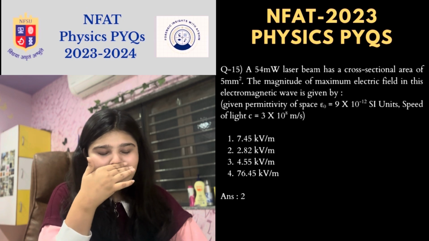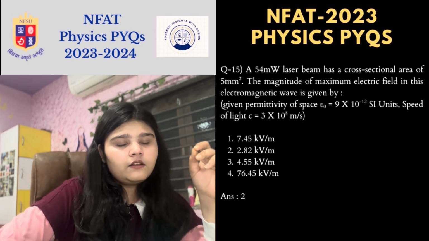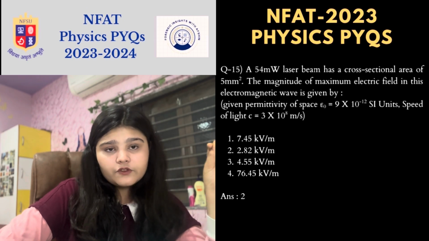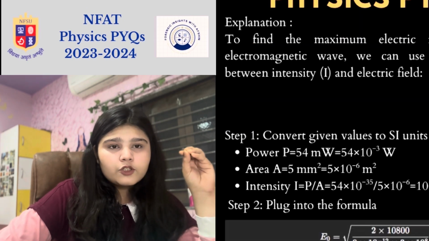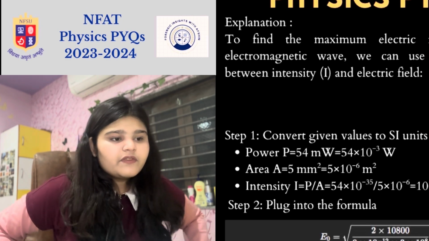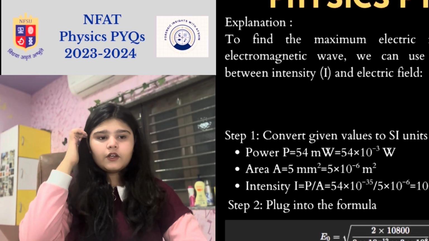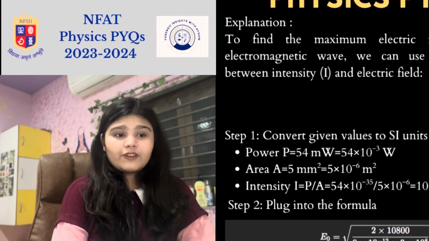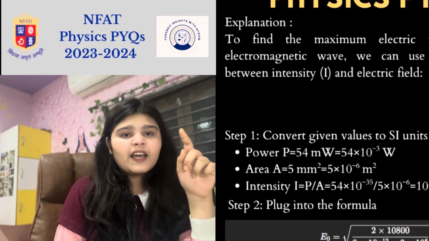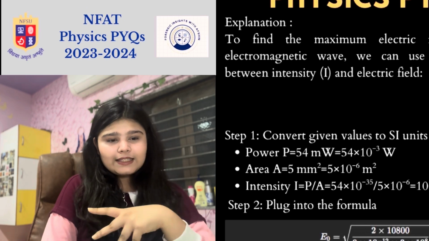So for that, firstly we will use the relationship between the intensity and the electric field, which is I equals half epsilon 0 c E square. Now we need to find the electric field, so we will take E = √(2I by epsilon 0 c).